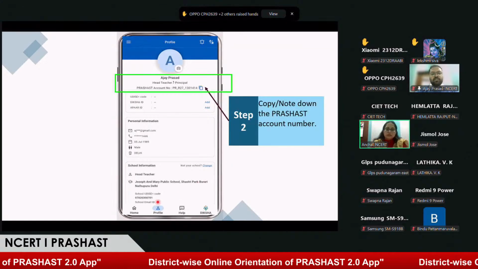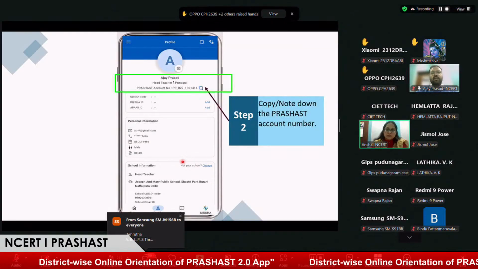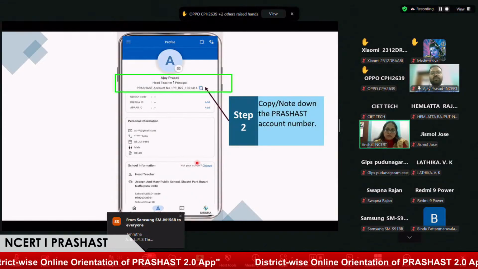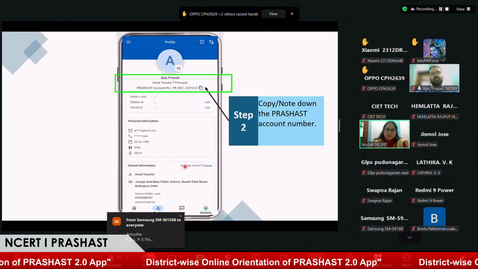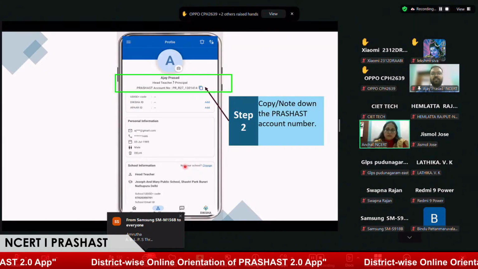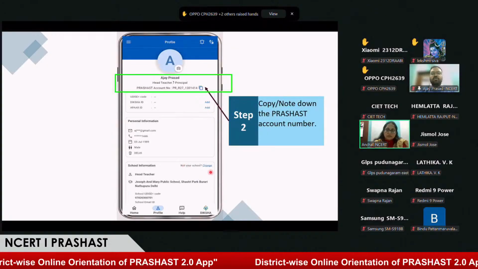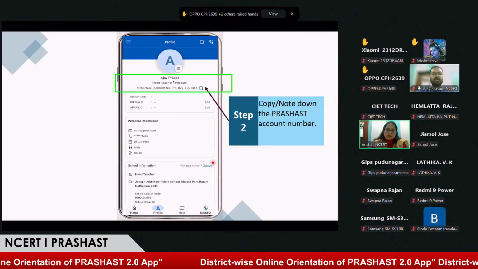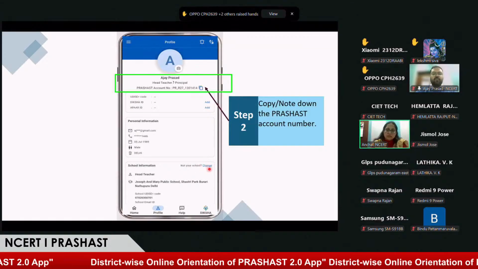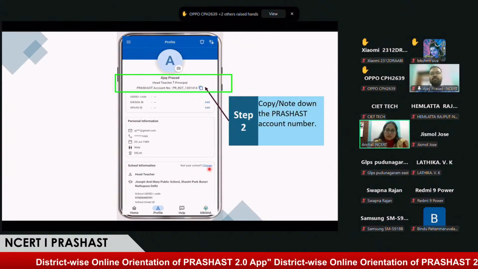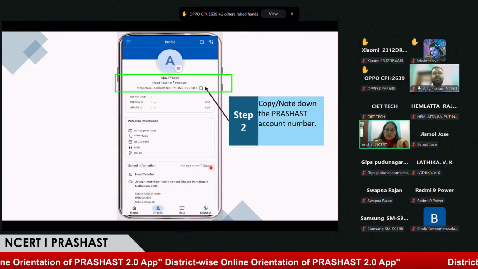First, the user has to go to the profile page, and in profile, the user can find the change option in the school information. Suppose the teacher has been transferred to another school, and there is a head teacher in that school. The new head teacher will opt for the change option in their profile, and there they will get an option to enter the UDISE code of the school in which they will be taking charge.